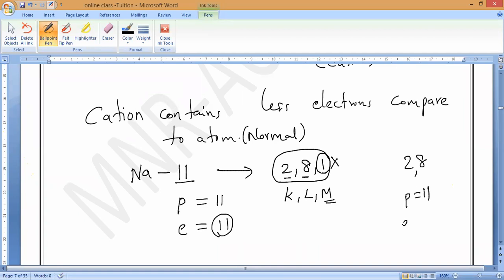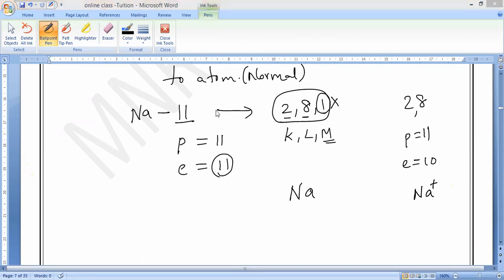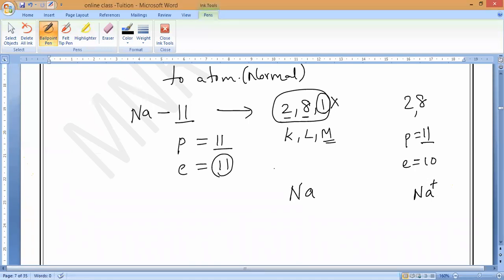Protons are 11, electrons are 10 only. Proton is extra, because protons will never decrease. That is why the sodium atom is Na and the sodium ion is Na+.